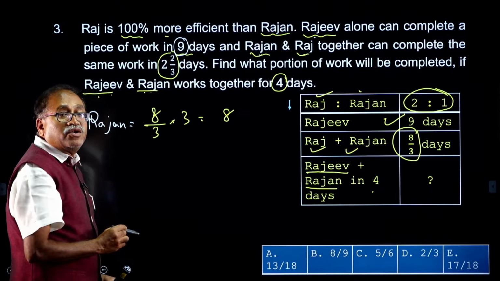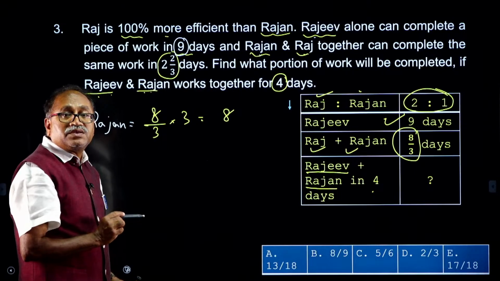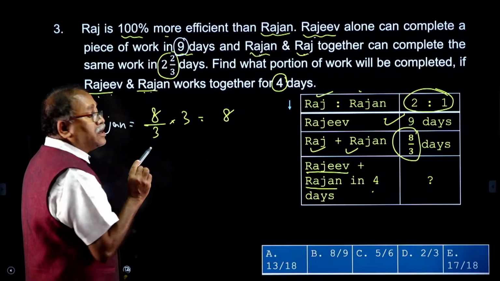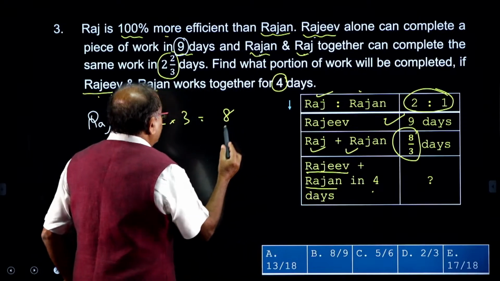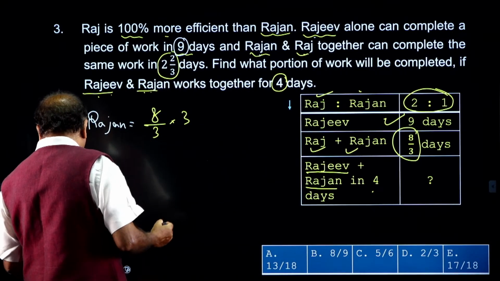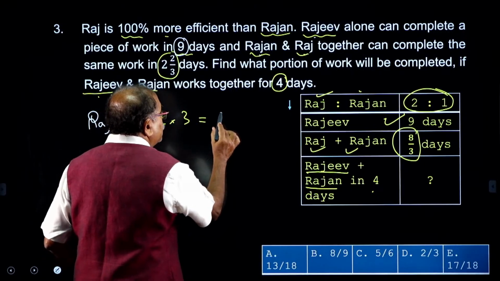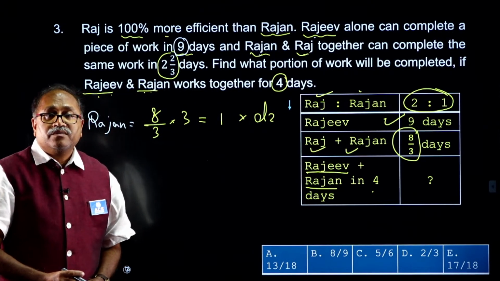Rajan's number of days is 8/3 days when the efficiency is 3. And what is Rajan's efficiency? Rajan's efficiency is 1. When the efficiency is 1, then Rajan will take how many days to complete the work?